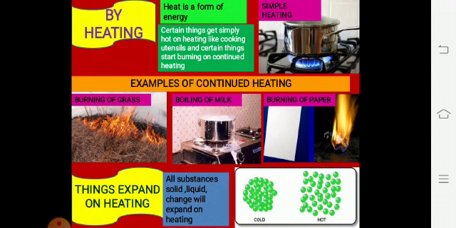Next is heating. Heat is a form of energy, meaning heat will give energy to an object by which it will turn into another form. Certain things simply get hot on heating, like cooking utensils, and certain things start burning on continued heating.